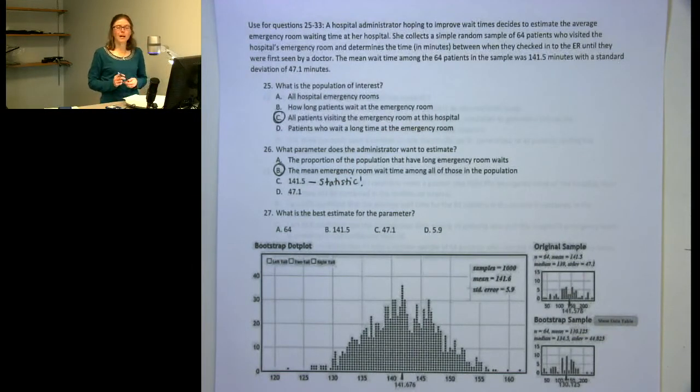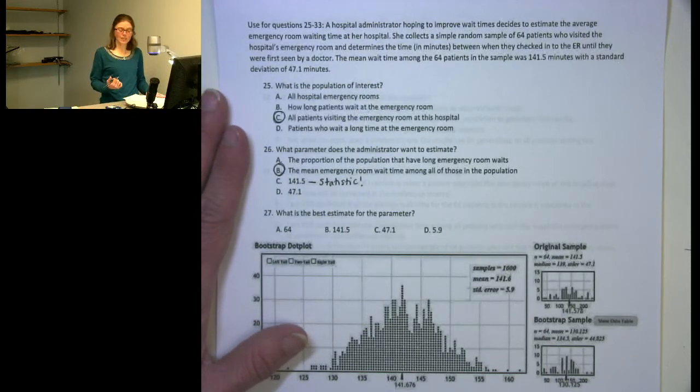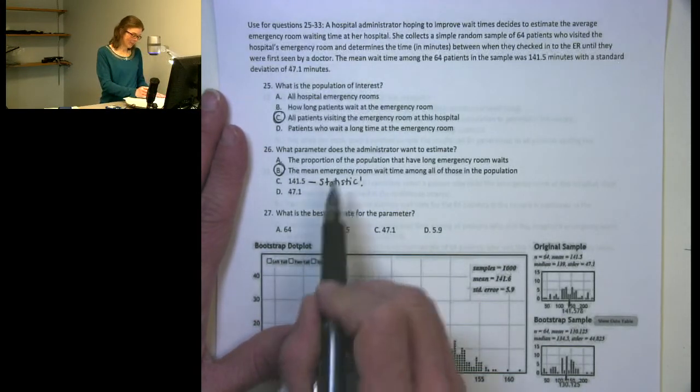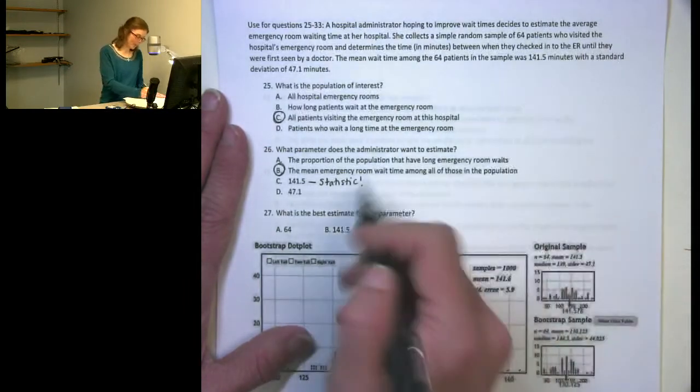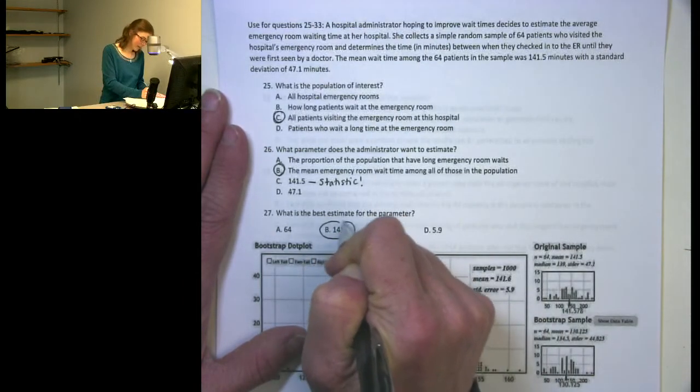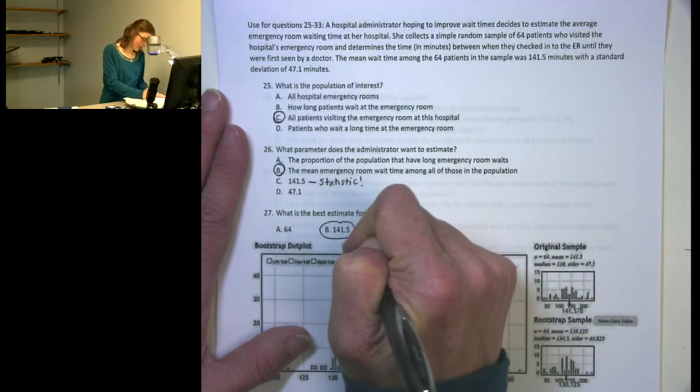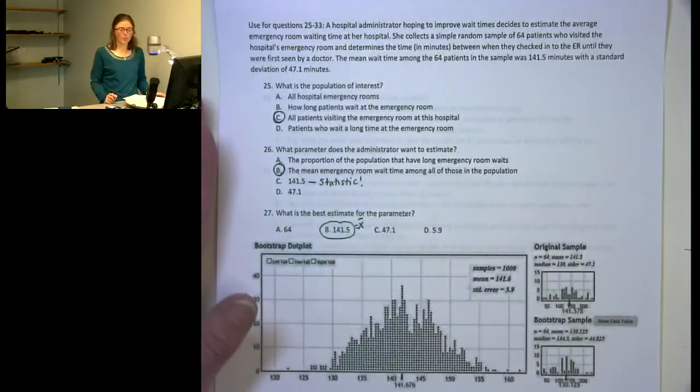We want to know what the best estimate is for the parameter. The best estimate is what we're calculating from our sample. So the best estimate is the mean from the sample. And if we wanted to put notation on that, it would be x bar, the sample mean.